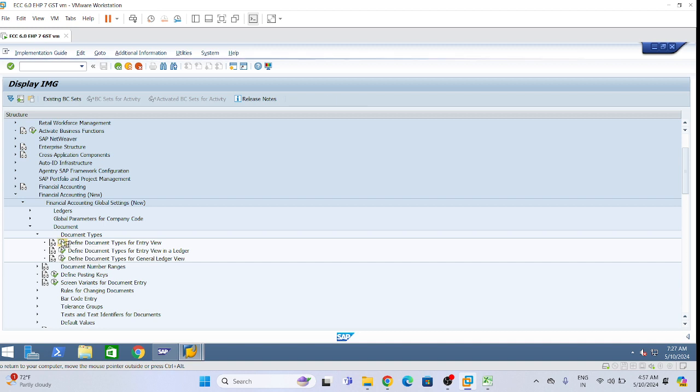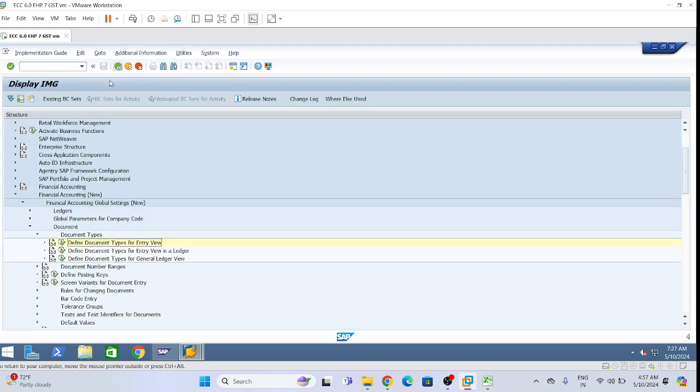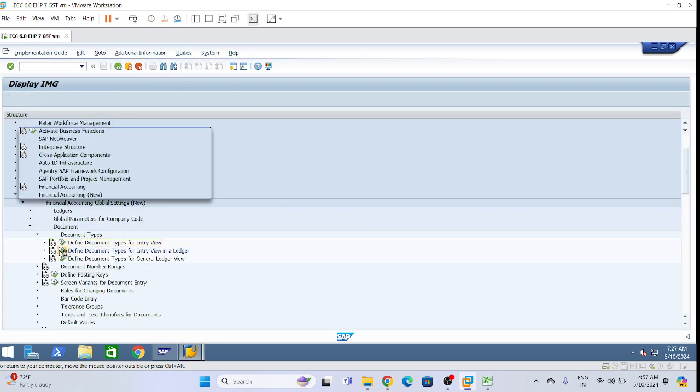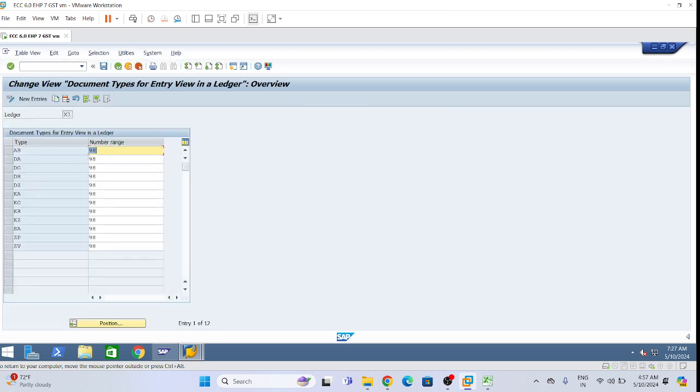Now see, leading ledger we will not define. In a ledger, this one. So what is our ledger? LX X1, right? X1 is our IFRS. So now see, we have defined for SA, AB, same way here we want CP and CR, right? CP means cash payment, CR means cash receipts.